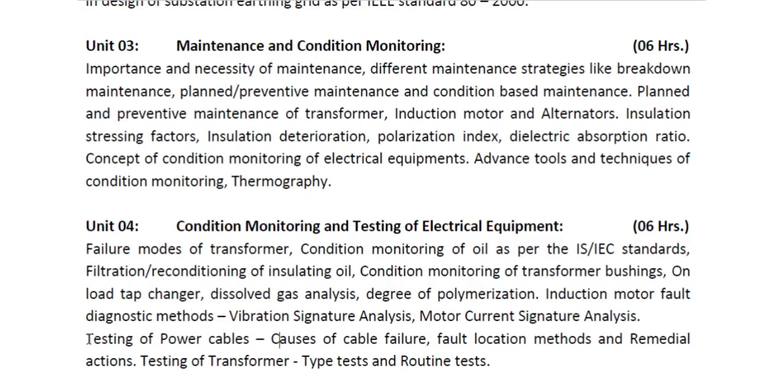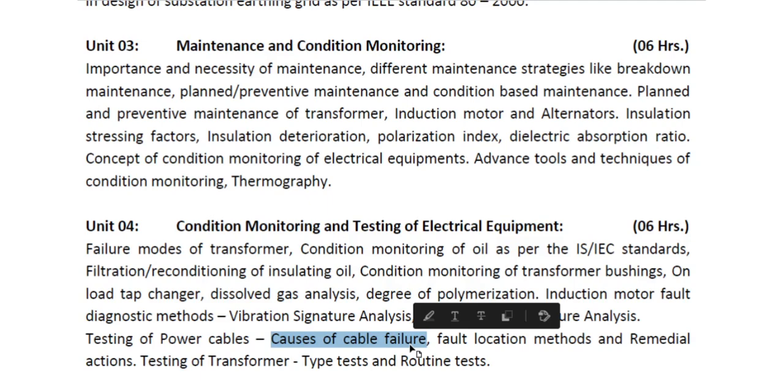We have started with unit number 4B, and under this we are interested in the testing of power cables. Before the testing of power cables, we are interested in the causes of cable failure. What are the reasons which led to cable failure?